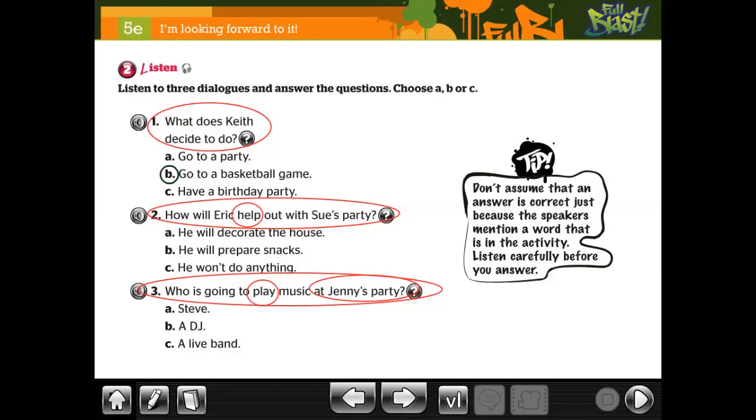Number 2, how will Eric help out with the party? Decorate the house, prepare snacks, or won't do anything? Okay? No, it's not B. Actually, in this case is A, decorate the house. Finally, who is going to play music at Jenny's party? Steve, a DJ, a live band? La B, profe. A live band. Good. C.